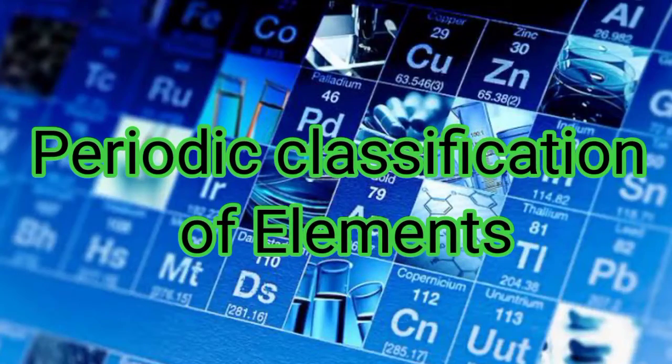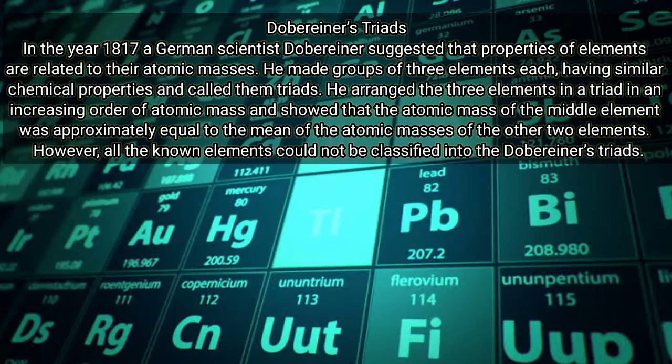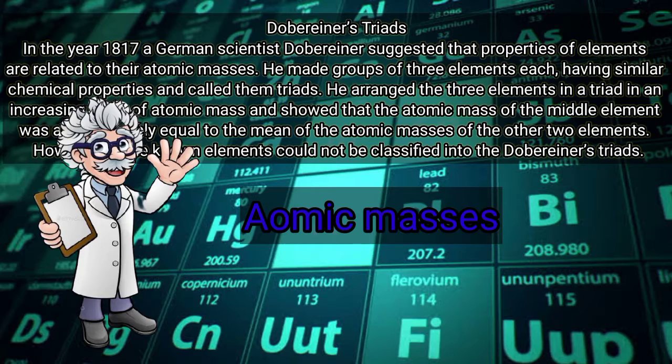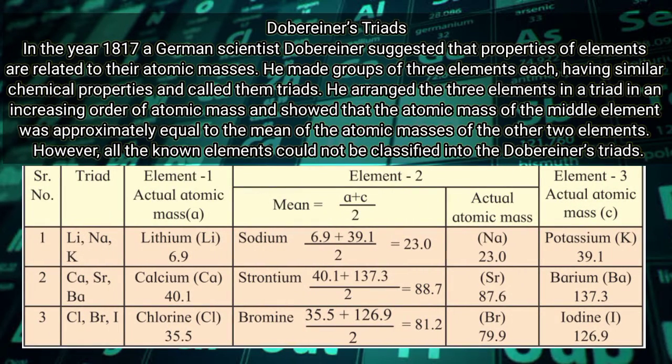Today we study periodic classification of elements. Doberiner's triads. In the year 1817 a German scientist Doberiner suggested that properties of elements are related to their atomic masses. He made groups of 3 elements each, having similar chemical properties and called them triads.